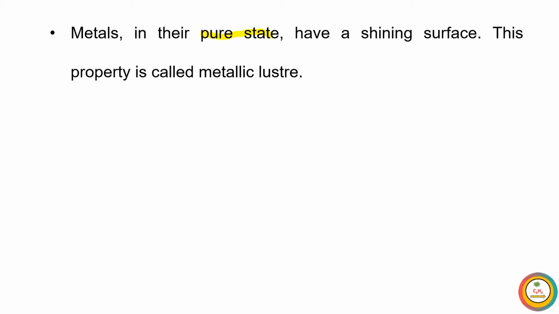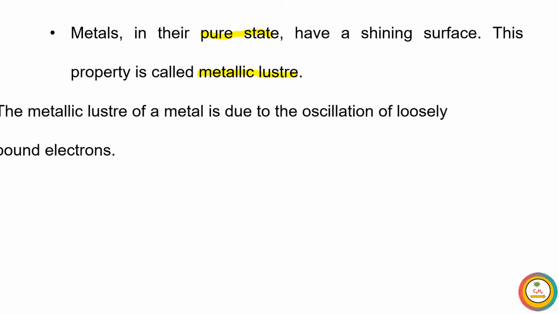After rubbing with sandpaper, that oxide layer is removed and the metal starts to shine again like a new metal. So metals in their pure state have a shining surface. This property is called metallic luster.